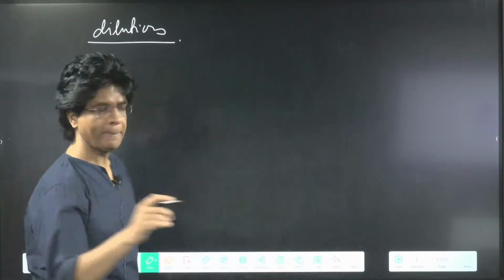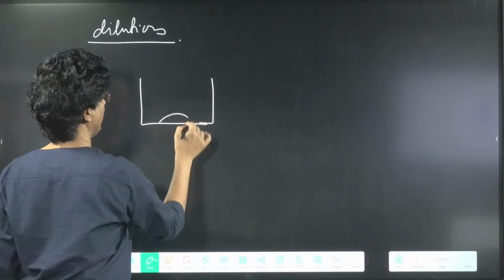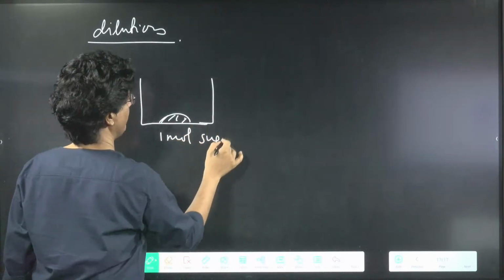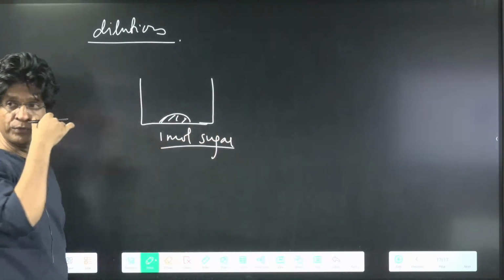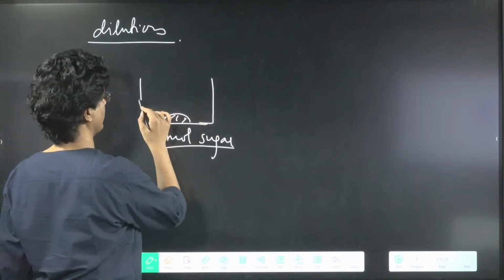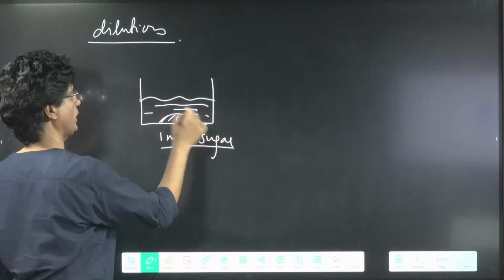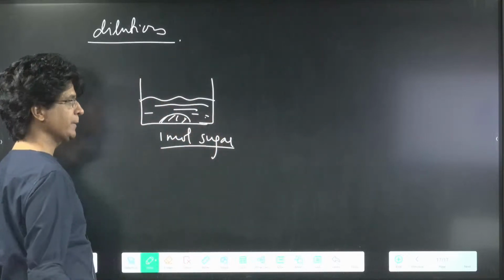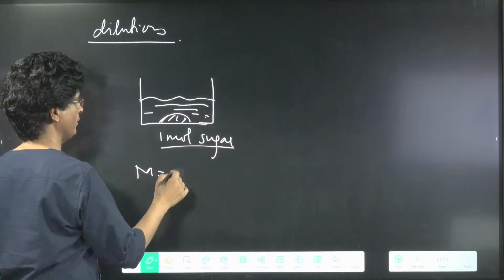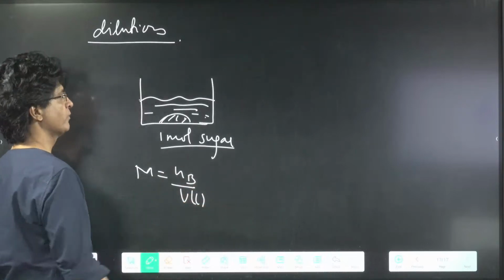So tell me one thing, if we are here, I have taken 1 mole of sugar and I'm adding some water. I've added some water now, so this has become a solution. Say, for example, that molarity will be nB upon V liter.